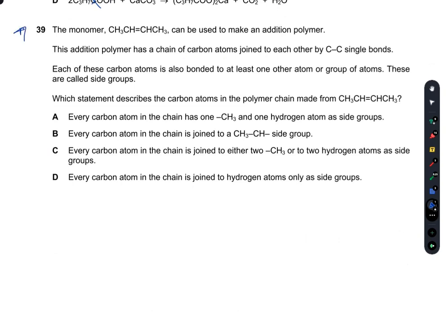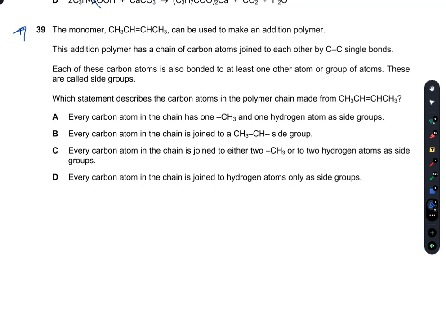Question number 39, a tricky one. The monomer CH3CH double bond CH3 can be used to make an addition polymer. This addition polymer has a chain of carbon atoms joined to each other by C-C single bonds. Each of these carbon atoms is also bonded to at least one atom or group of atoms. These are called the side groups. Which statement describes the carbon atoms in the polymer chain made from CH3CH=CH3?